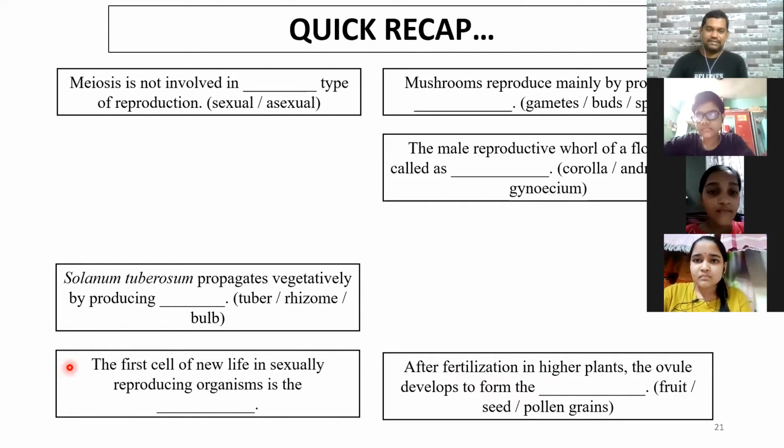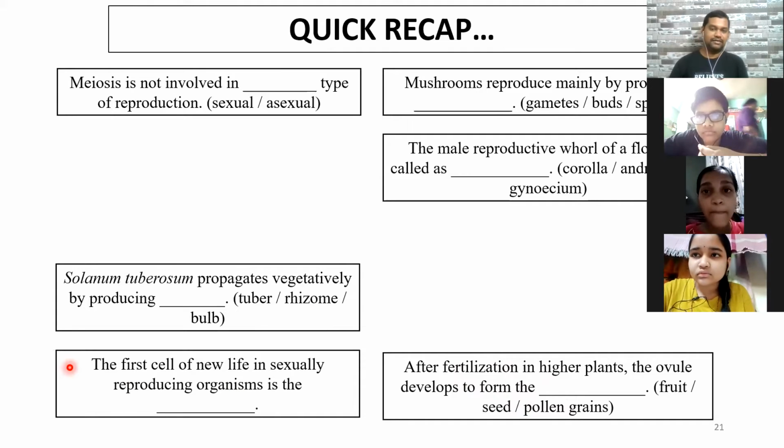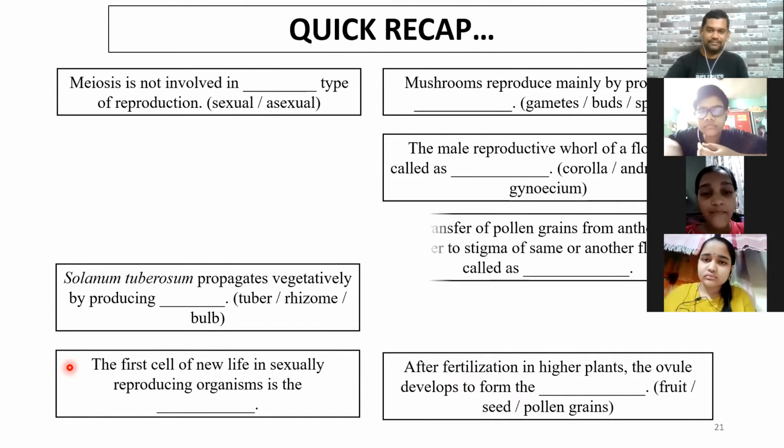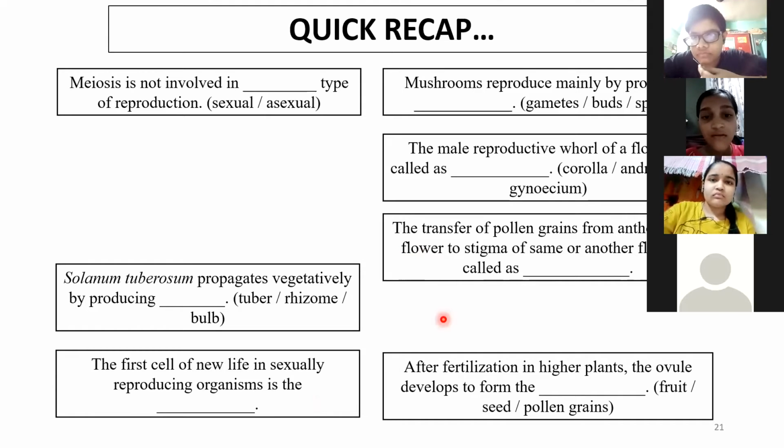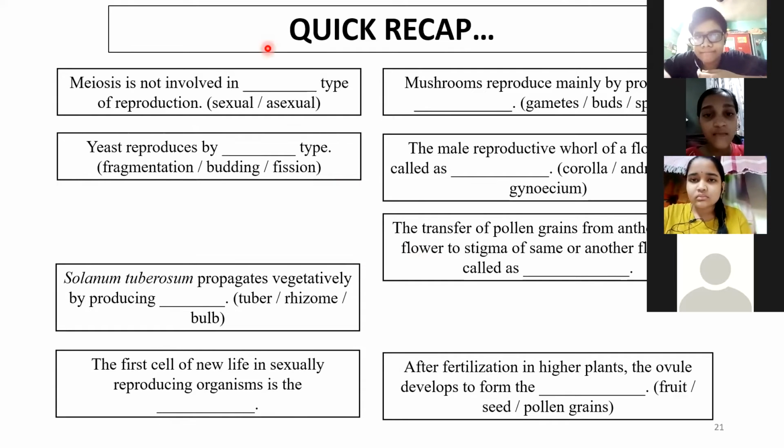Next. The first cell of new life in sexually reproducing organisms is the? Zygote. Zygote, correct. Next. The transfer of pollen grains from the anther of one flower to stigma of same or another flower is known as? Pollination. It is pollination. Correct. Next. Yeast reproduces by dash type?